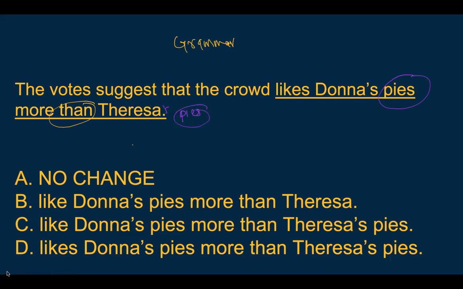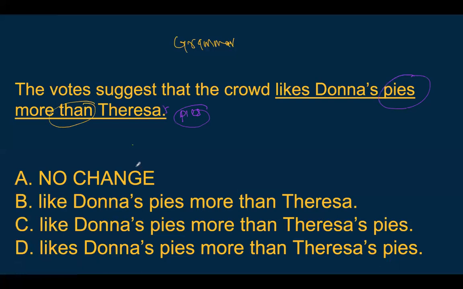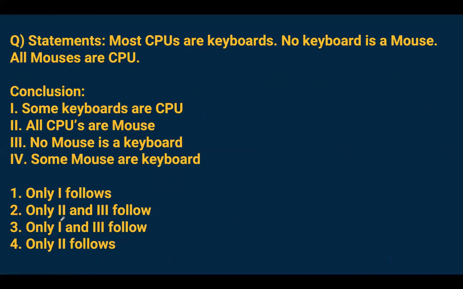Pies with pies is what we need to compare. So the crowd likes, right? Likes, not like, first of all. So options B and C will go, leaving A and D. Now, pies with pies, we can't compare pies with Theresa. So option D. Okay, next question clearly looks like syllogism.